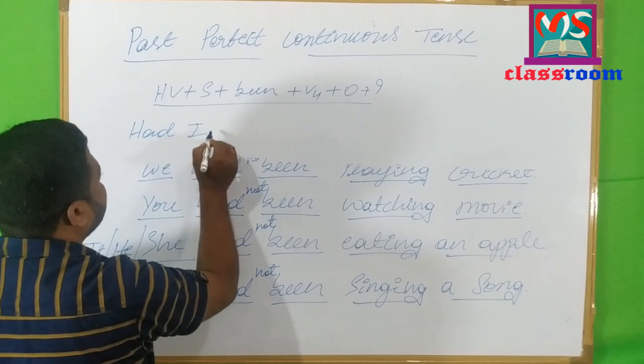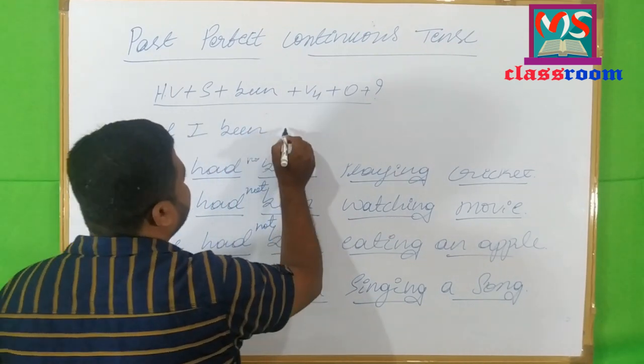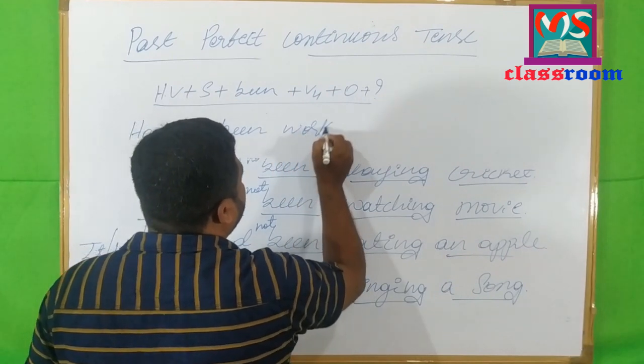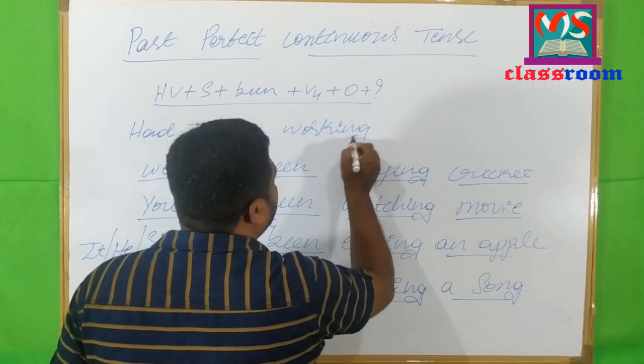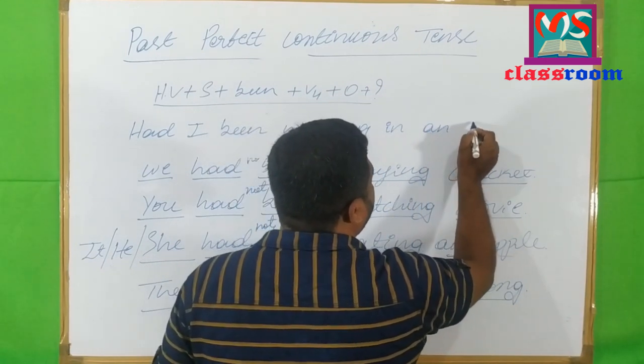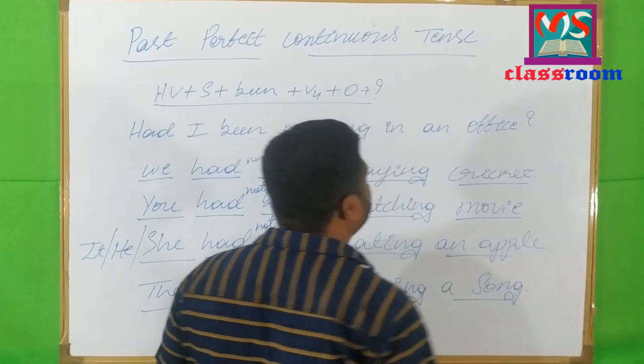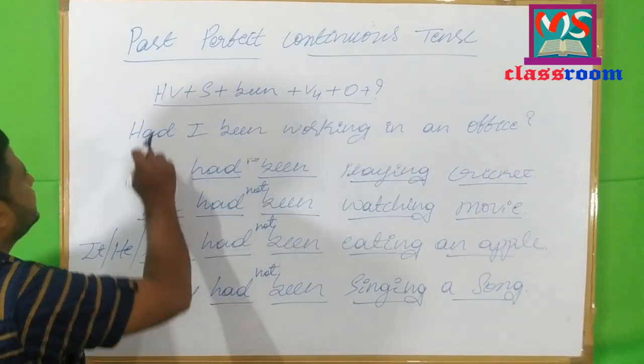Had I been working in an office? Look at the sentence here.